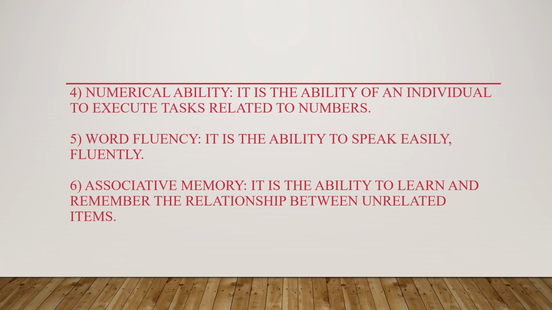Next is associative memory. It is the ability to learn and remember the relationship between unrelated items. For example, you may come across daily situations which some may feel are unrelated, but are related. See, when things are related, it is easy to remember. But when things are unrelated, it is difficult to remember. So associative memory's job is to help an individual remember things that are not related to each other.